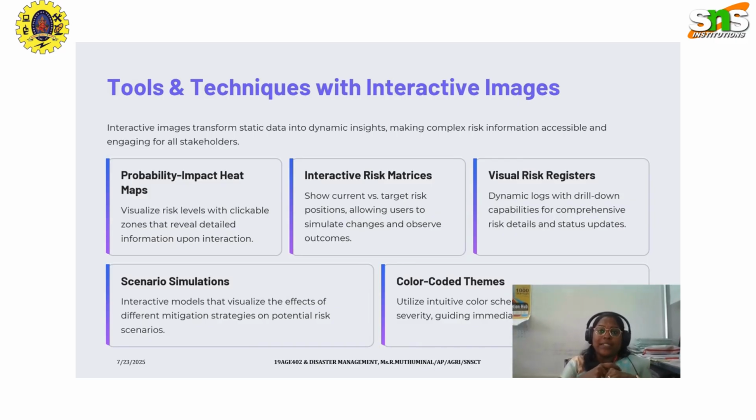Because we all do know that after analyzing and assessing the data, we have to record that data in a document or a comprehensive log. In order to do so, if there is a possibility of this risk occurring again, we can take measures from the previously available data. So these impact maps and risk matrices will be helpful for us to visualize the risk levels with zones that reveal detailed information upon interaction.